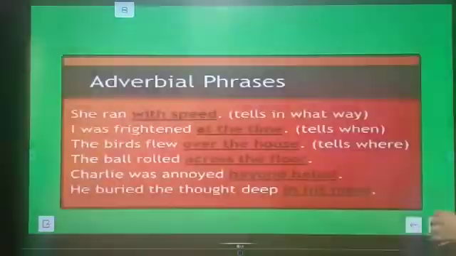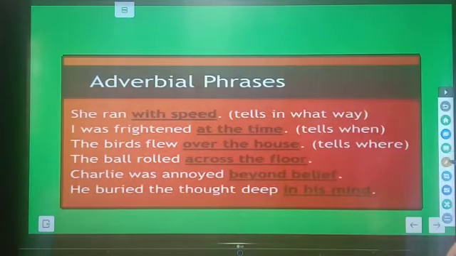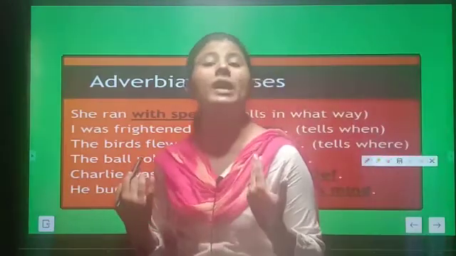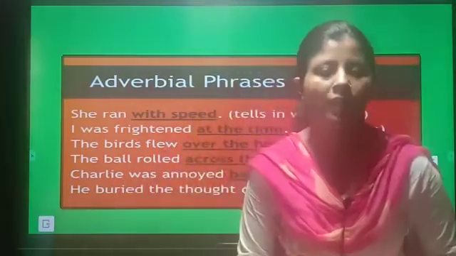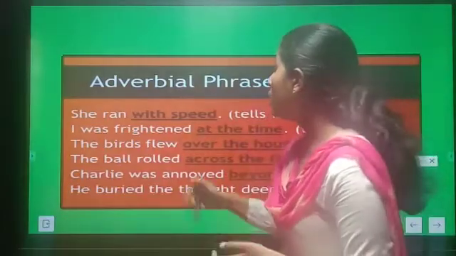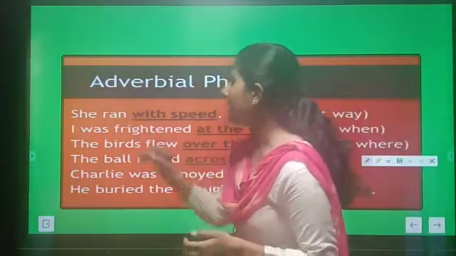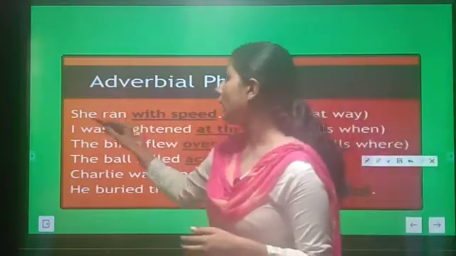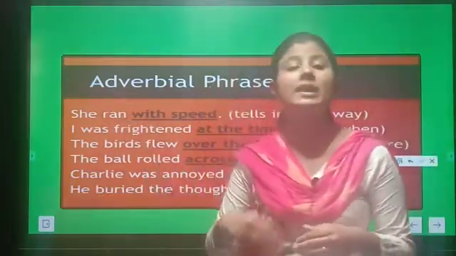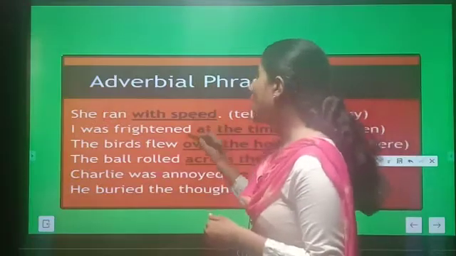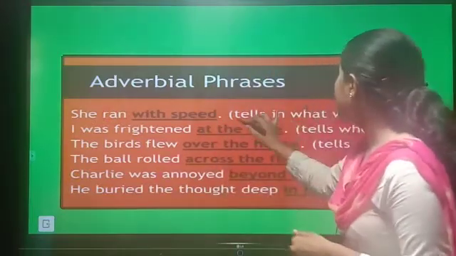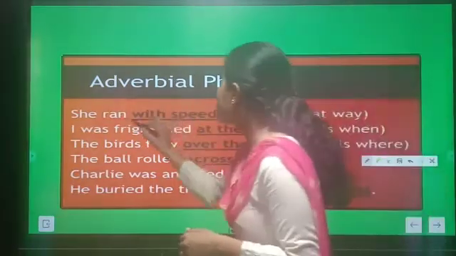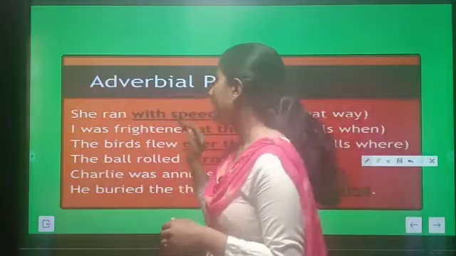You can see here. So you know what an adverb is? Adverbs are the words which modify the verb. So here you can see that "ran" is the verb. She ran with speed. So "ran" is the verb and we are describing it with "with speed", which tells in what way. So this is telling us how she ran. So this is an adverb phrase.